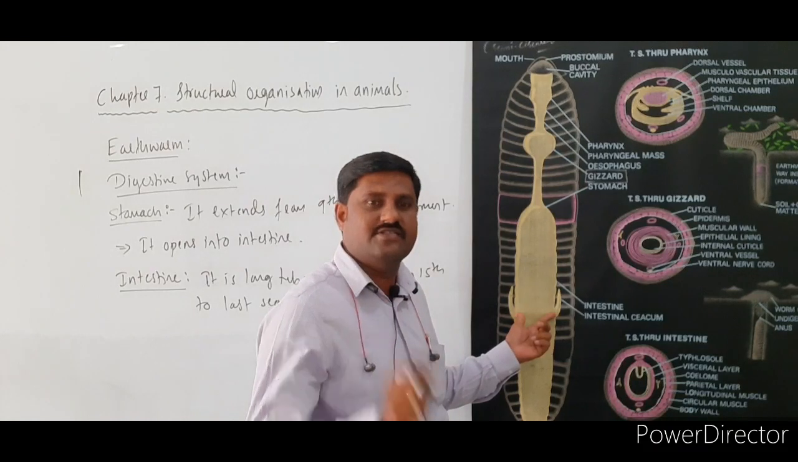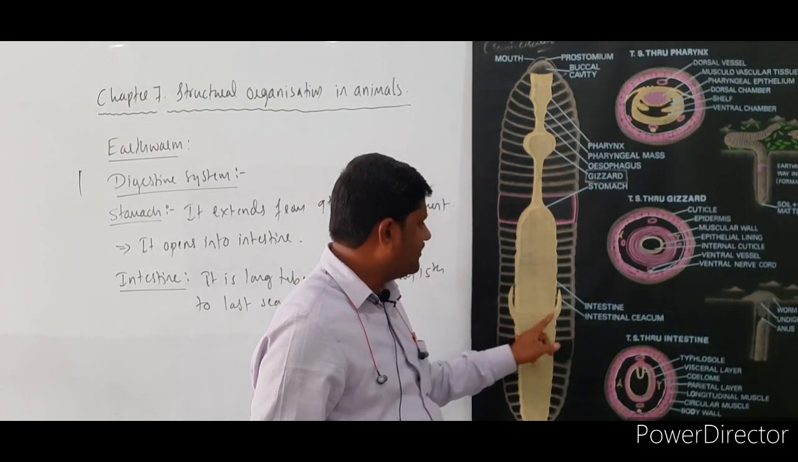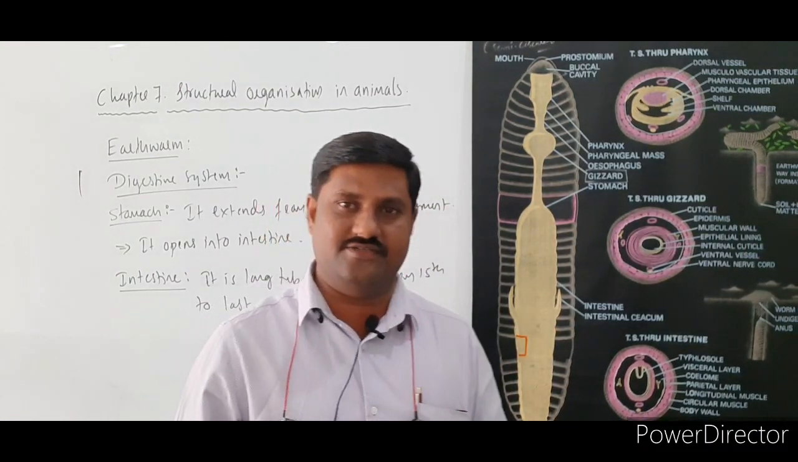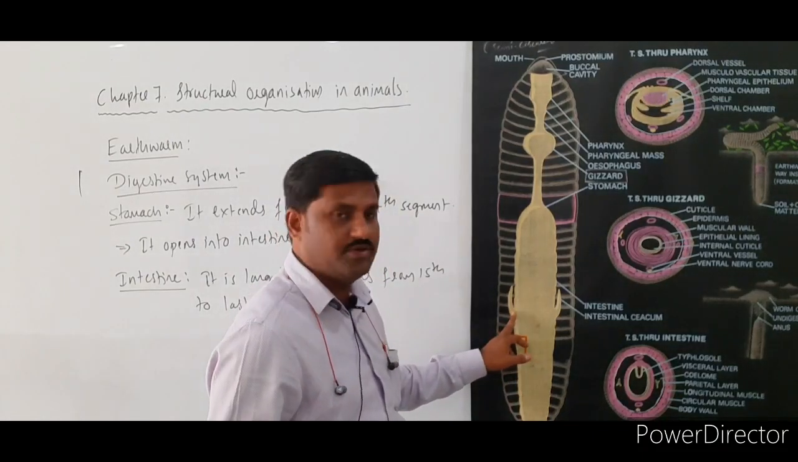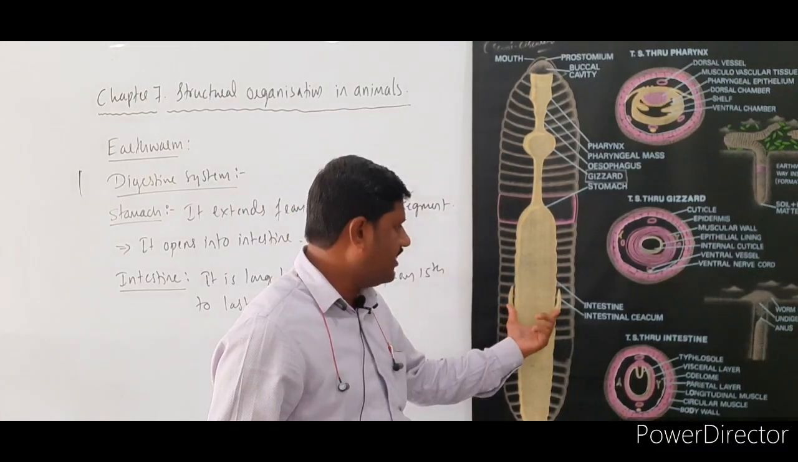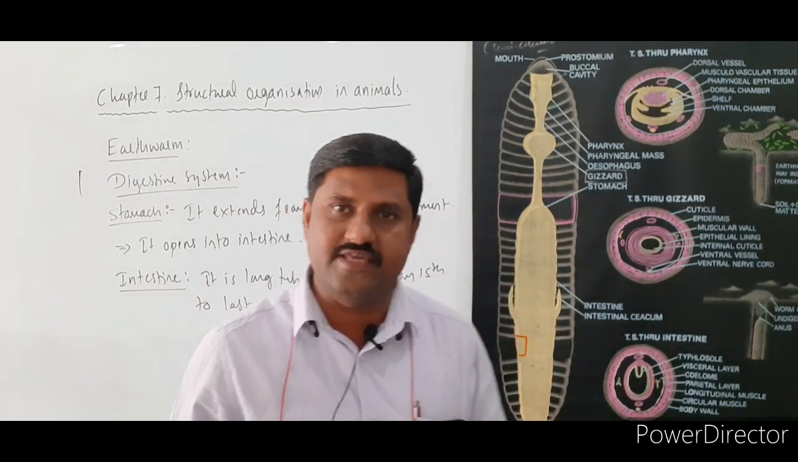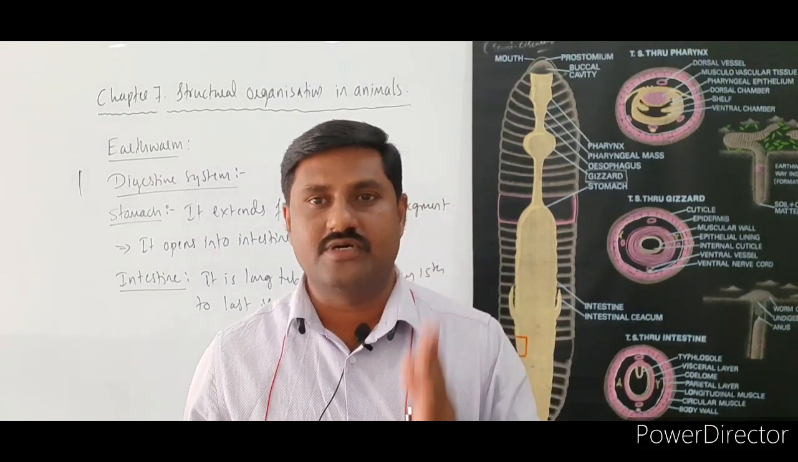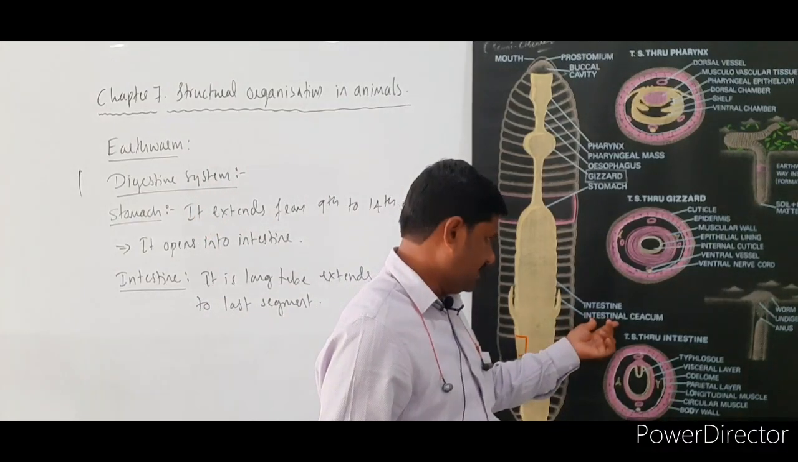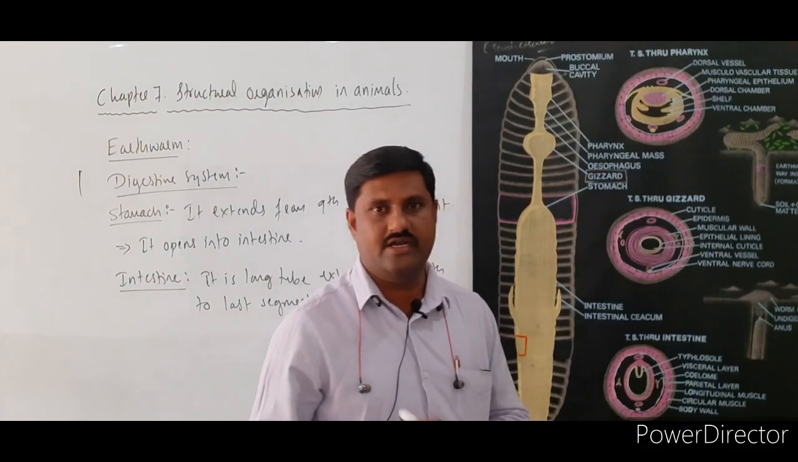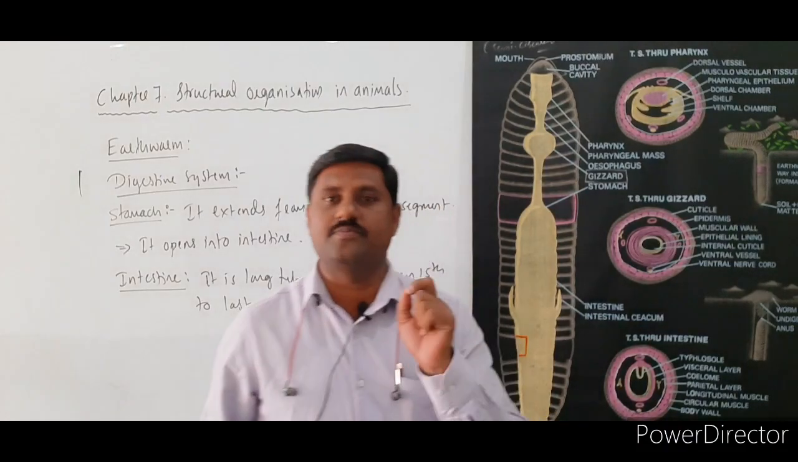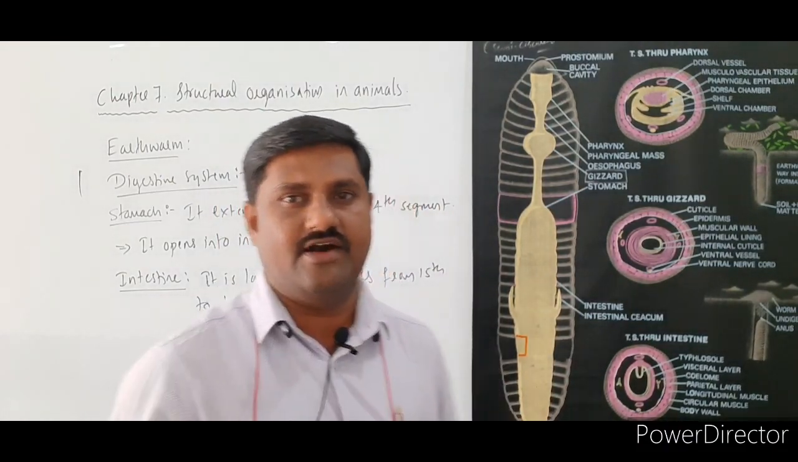On the 26th segment, you will find a pair of conical shaped extensions which project or direct towards the forward. The extensions seen in the intestine at the 26th segment, those conical structures, are known as intestinal caecum, or intestinal caecae in plural, right? So this is the most important characteristic feature of the intestine of this earthworm.